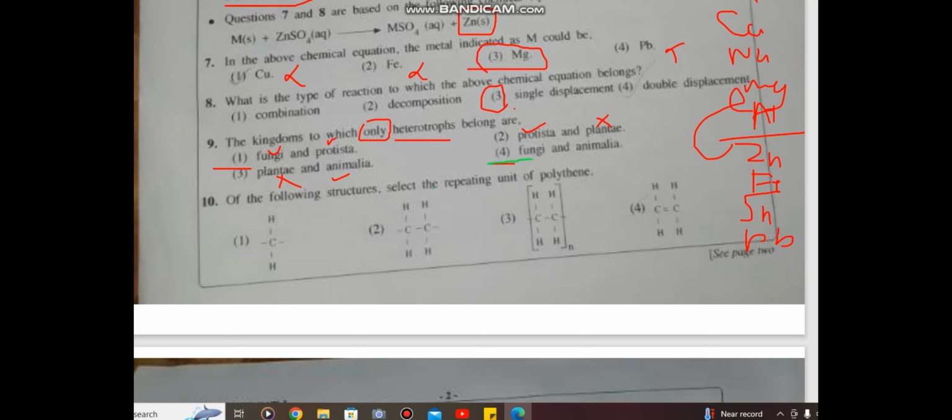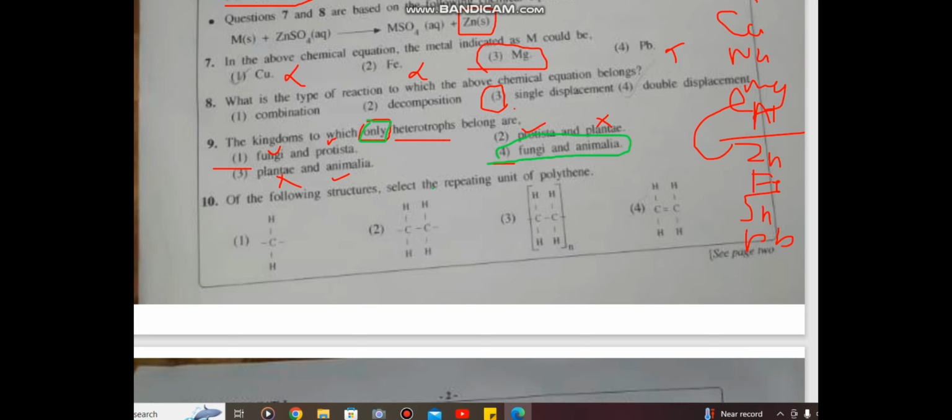Fungi and Animalia are the only ones with heterotrophs, because the Protista, algae group is autotrophs. They are photosynthetic, so we can't take them as only heterotrophs. So only heterotroph means fungi and Animalia. Protista are both autotroph and heterotroph. So this word 'only' will give you the pathway of the answer. You have to identify the key of the question.